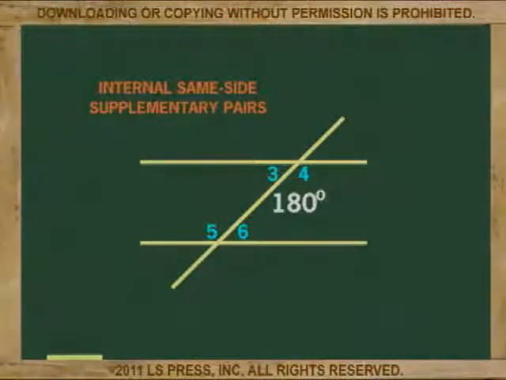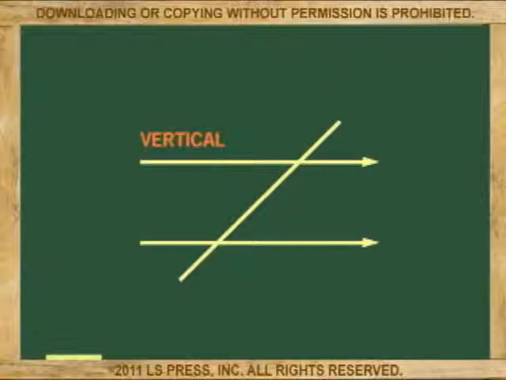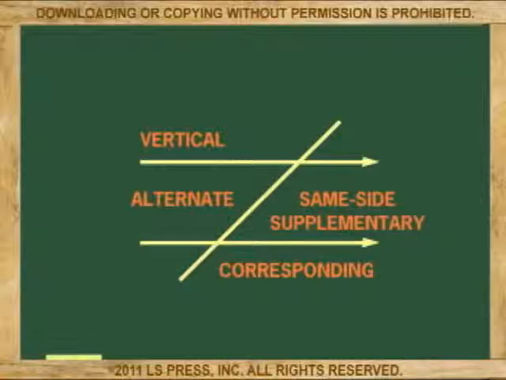Now to summarize, if two parallel lines are cut by a transversal, then all vertical, alternate, and corresponding angles are equal, and same side angles are supplementary.